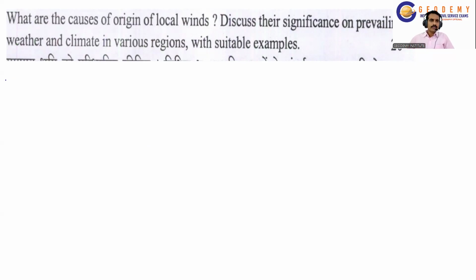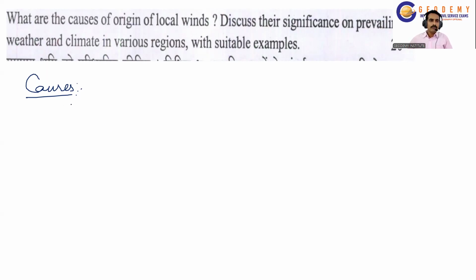As a 20-mark question, first let us give a small introduction for the causes of the local wind. Generally, wind is generated due to the pressure gradient force caused by temperature differences. For planetary wind, we discussed this at the global level, but here we have to discuss how the pressure and temperature differences occur at the local level.